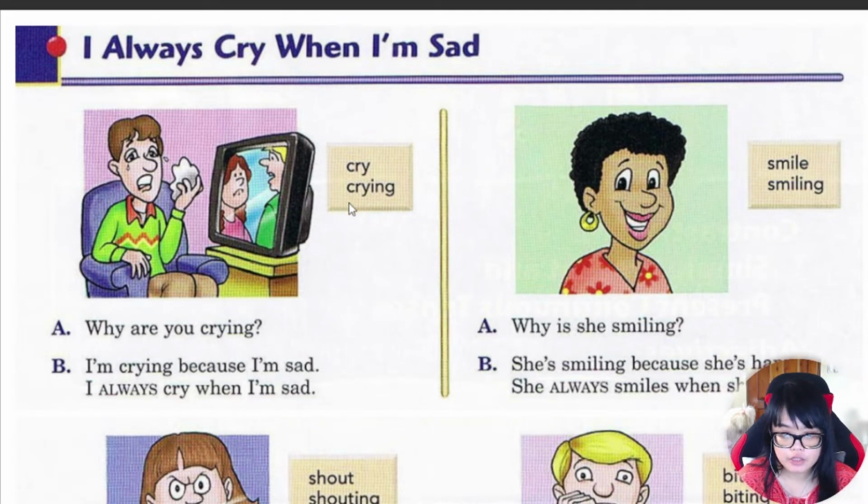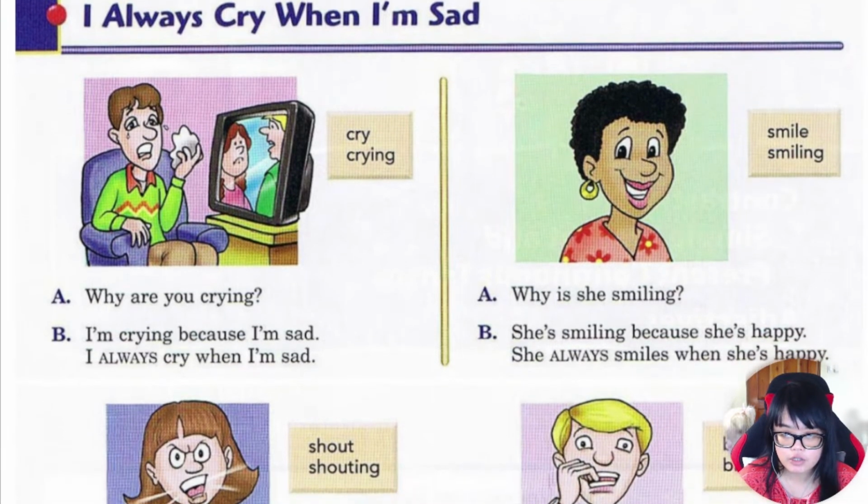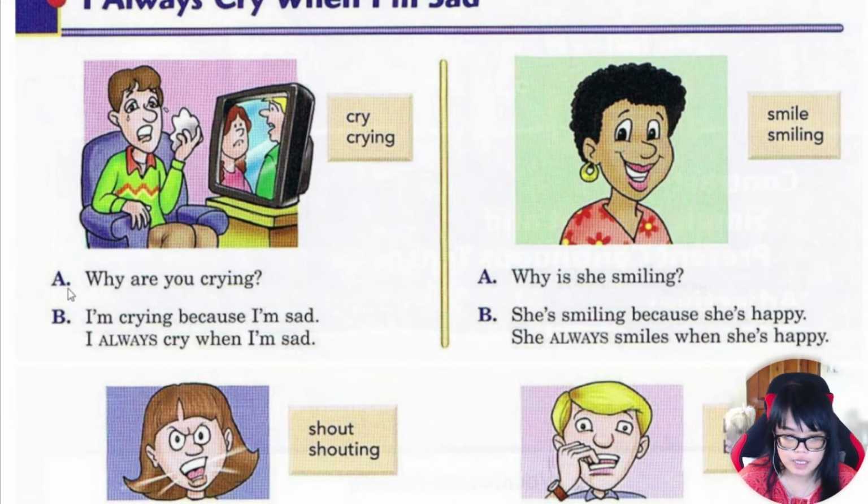All right, so here, cry and crying. Cry is the base form of the verb. Crying, so crying is for present continuous. Smile, smiling. Okay, now let's take a look at this dialogue. I'll be A and you will read B.